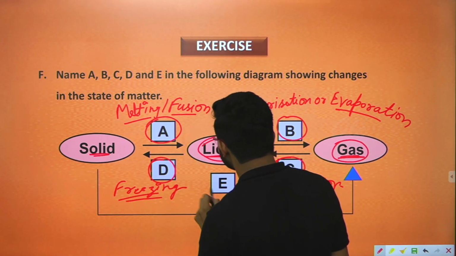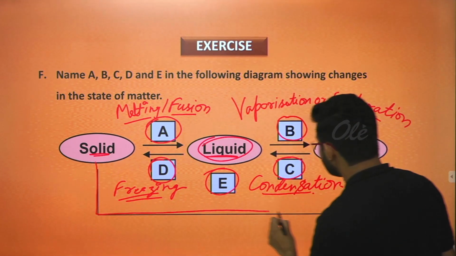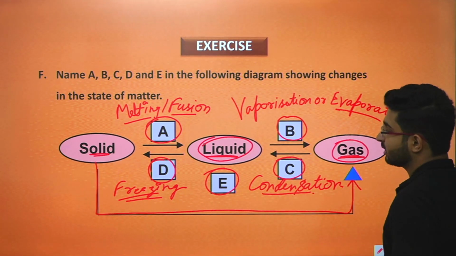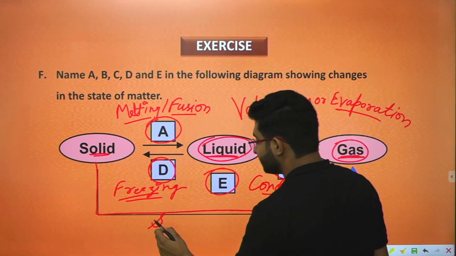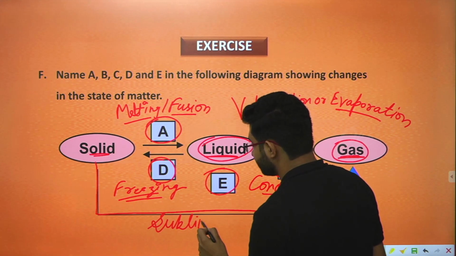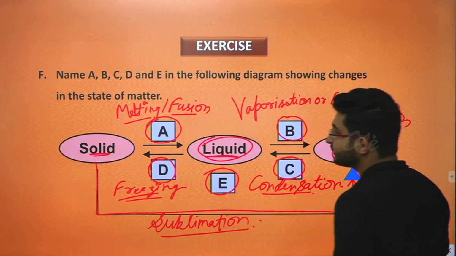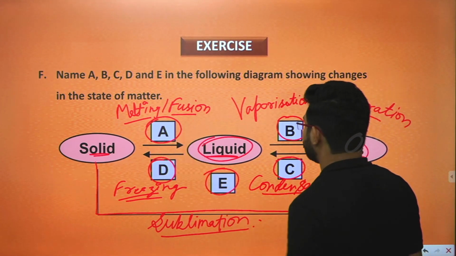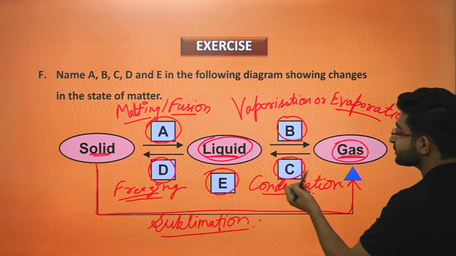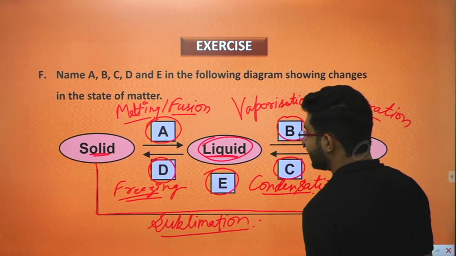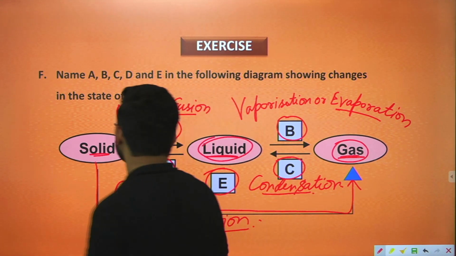The last one, that is E. What is E? The conversion of solid directly into gas. That process is known as what? That is known as sublimation. So correct answers are what? Melting and fusion for A, vaporization or evaporation for B, condensation for C, freezing for D, and sublimation for E. So these were the right answers for this. You can take a screenshot.